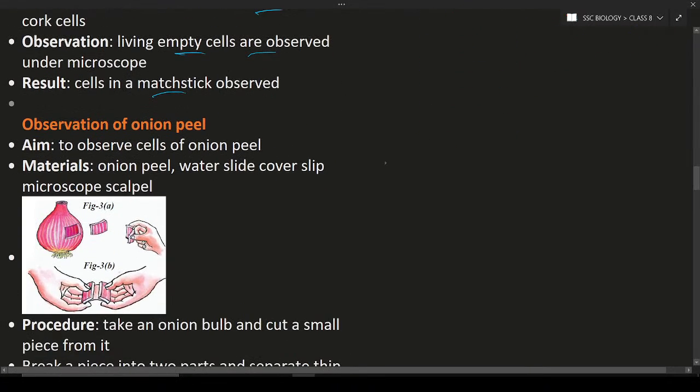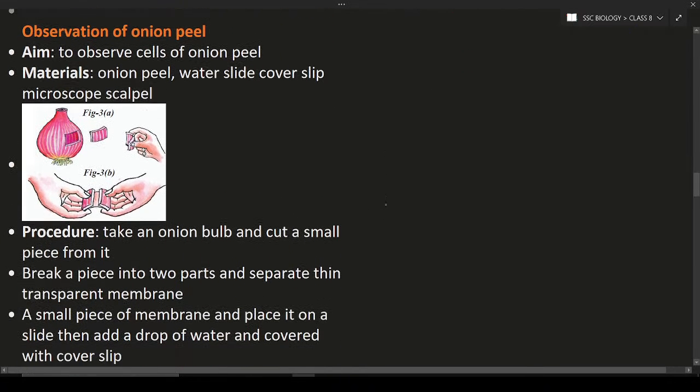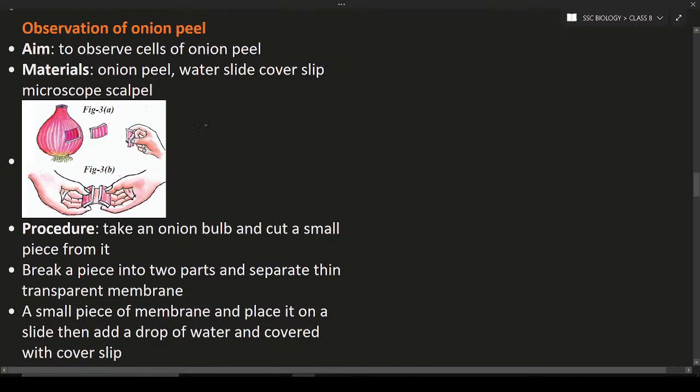Next one will be the observation of onion peel cells. How do you observe onion peel cells? First is the aim. Our aim is to observe cells of onion peel. Materials required are onion peel, water, slide, cover slip, microscope, and scalpel. So what is meant by slide? Slide is nothing but a glass plate. What is a cover slip? A thin glass plate is known as a cover slip.